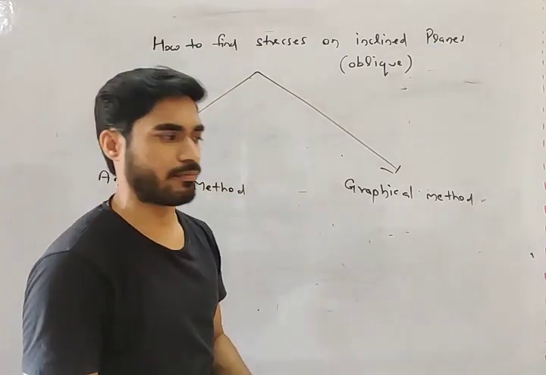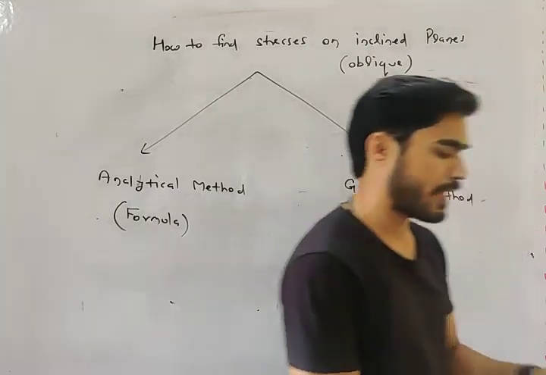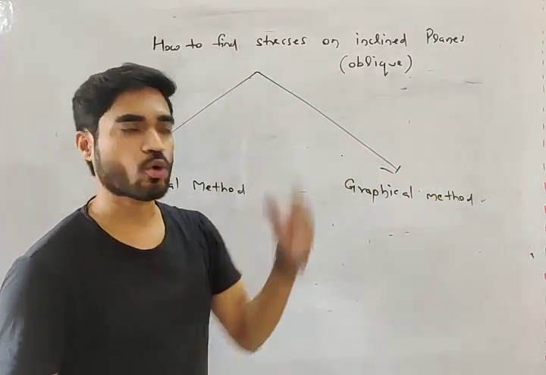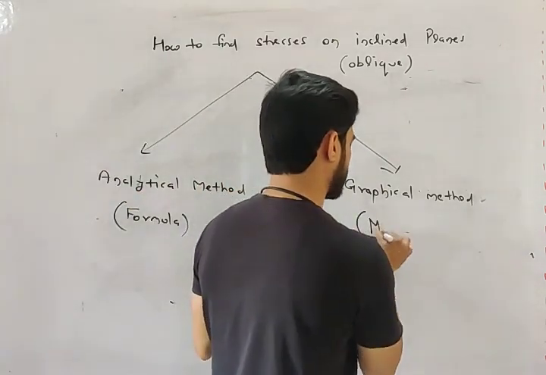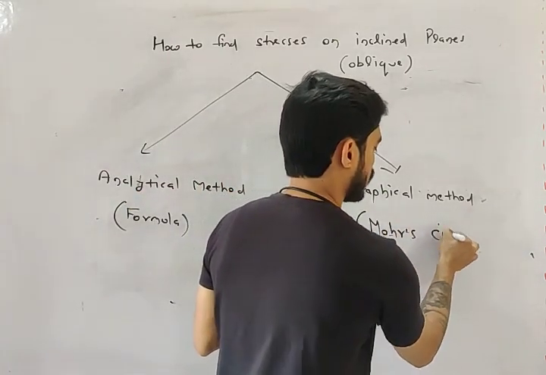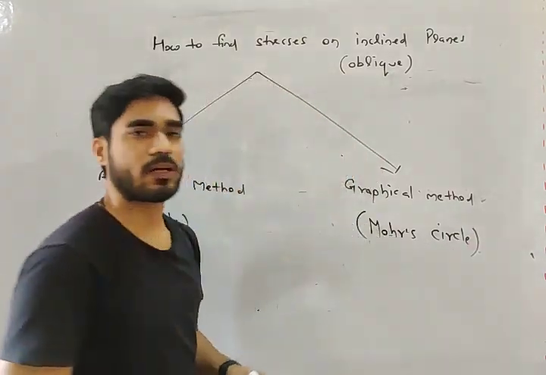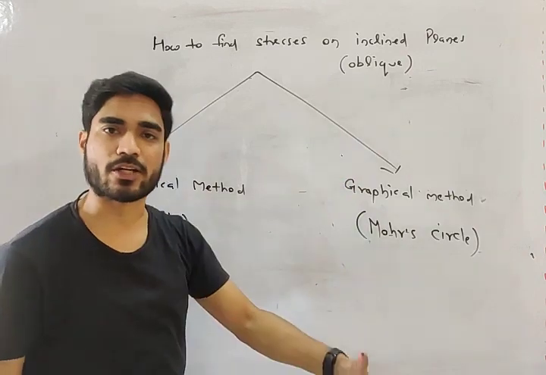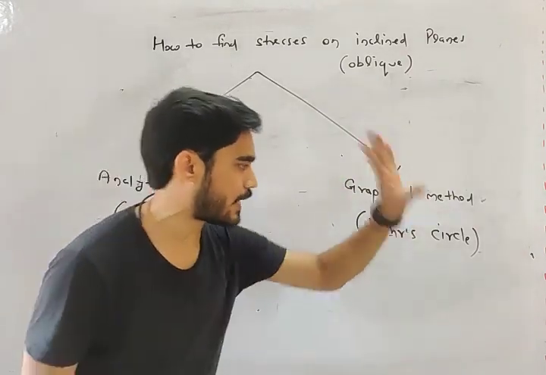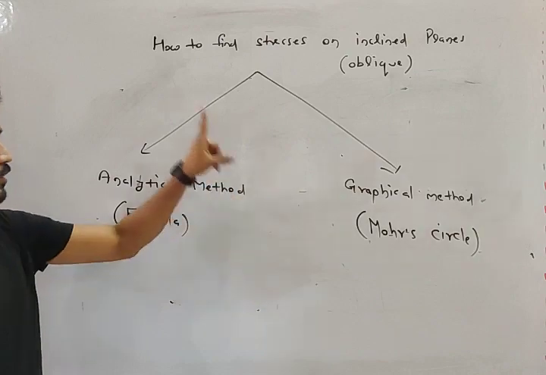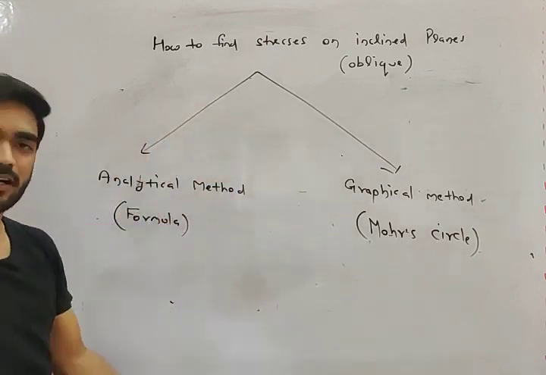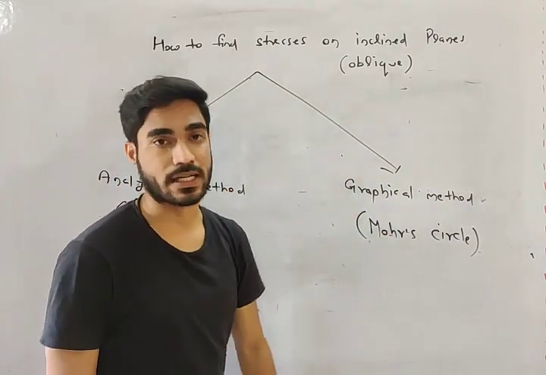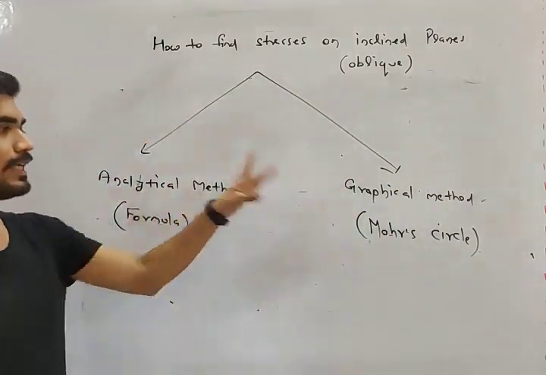What does the graphical method mean, my friends? In the graphical method we have to calculate stresses using Mohr circle. Mohr circle is a method which we use to calculate stresses on an inclined plane using graph paper. So we have two methods: the analytical method, meaning derive the formula, and the graphical method, meaning use Mohr circle. I will explain both these methods.